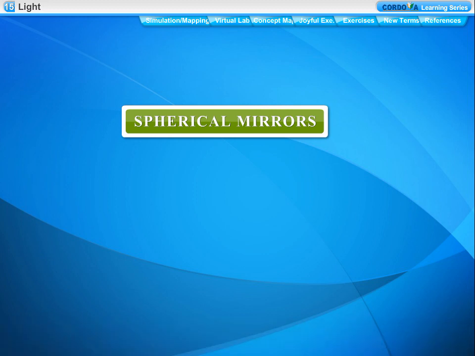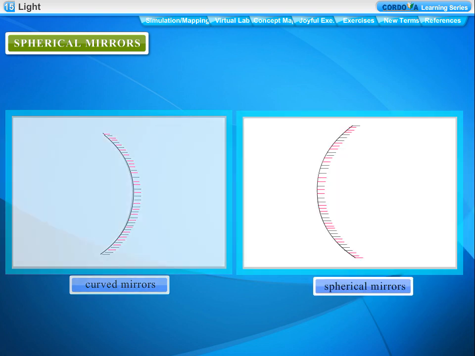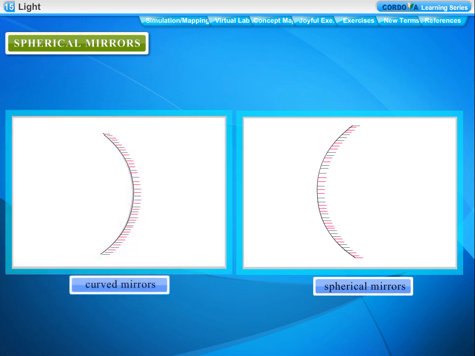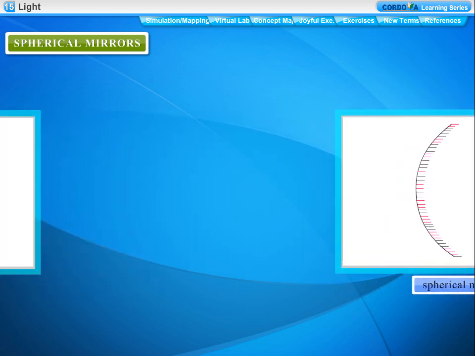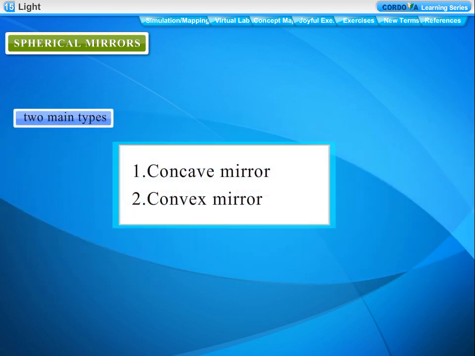Spherical mirrors. Such mirrors are called curved mirrors or spherical mirrors. A spherical mirror is a mirror whose smooth and polished reflecting surface is a curved surface. Spherical mirrors are of two main types: concave mirror and convex mirror.